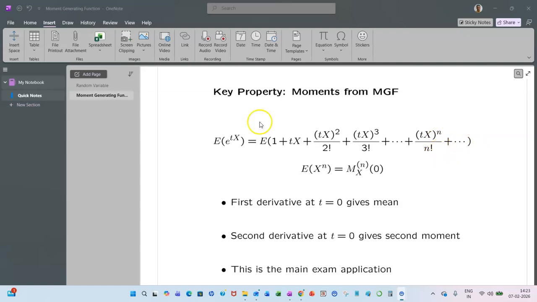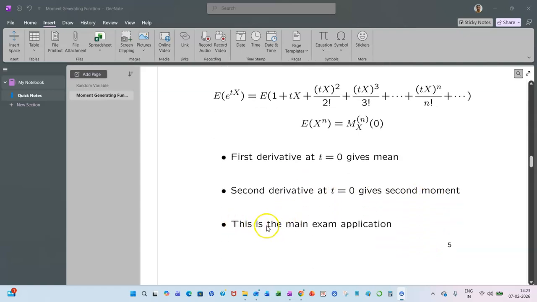So if you take the nth derivative of it and put t equal to 0, you will see that the expected value of X to the power n is the nth derivative of the moment generating function evaluated at t equal to 0. The first derivative at t equal to 0 gives the mean. The second derivative at t equal to 0 gives the second moment. This is the main exam application: how to calculate moments from the moment generating function.